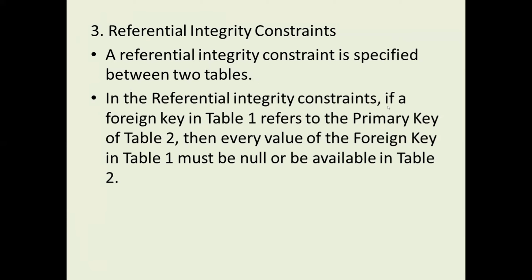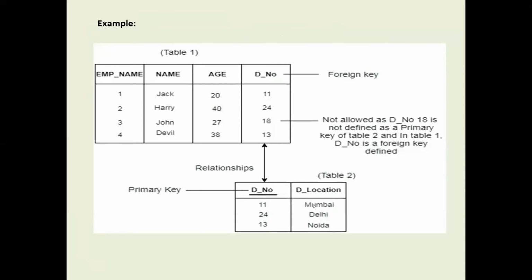In the referential integrity constraint, if a foreign key in table 1 refers to the primary key of table 2, then every value of the foreign key in table 1 must be null or be available in table 2. Here we consider one table and here another table. We will see this through an example also at the end of today's session. So don't worry if you do not understand; I will explain it through the example.